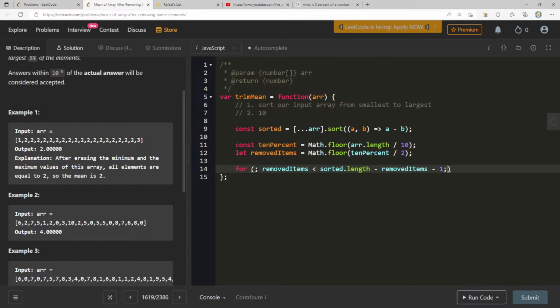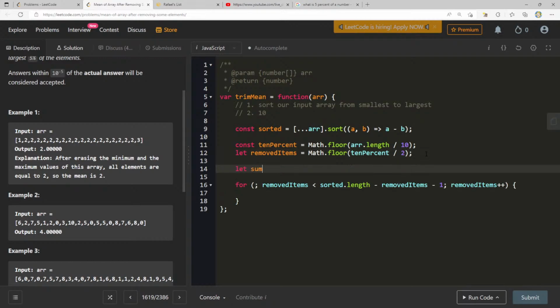I think we also have to do -1 here. Removed items plus plus. Let sum equals 0. Can I just be tallying up numbers here as I go along? Sum plus or equals sorted at removed items. This is a terrible name for an index, but bear with me. We'll figure this out as we go along.